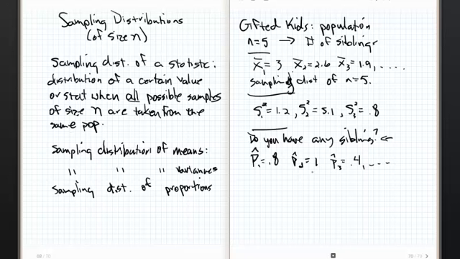As long as I can get all possible samples of size n equals 5, that will produce the sampling distribution of proportions. Now, that's a vocab term. I think that we often think of a sampling distribution as being a verb rather than a noun. We're sampling. I guess that's a gerund, isn't it? We're going out and we're sampling stuff, and we really are. But the sampling distribution is the thing that happens. It's the shape of the distribution after we've chosen all possible samples of a fixed n. Again, that n can be any size.